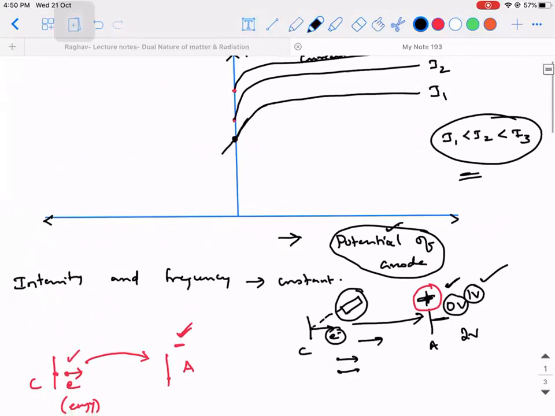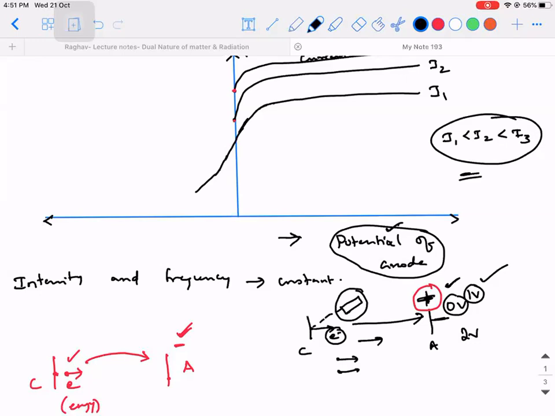Observe the graph, I'm parallelly drawing it. Compared to the value 0, it will not go high. Rather, it will decrease. If I increase it to minus 2 volt, maybe out of those 5, only 3 will be able to reach. As a result, can I say that the photoelectric current has further decreased? So I increase it to minus 3 volt. It will decrease even more.